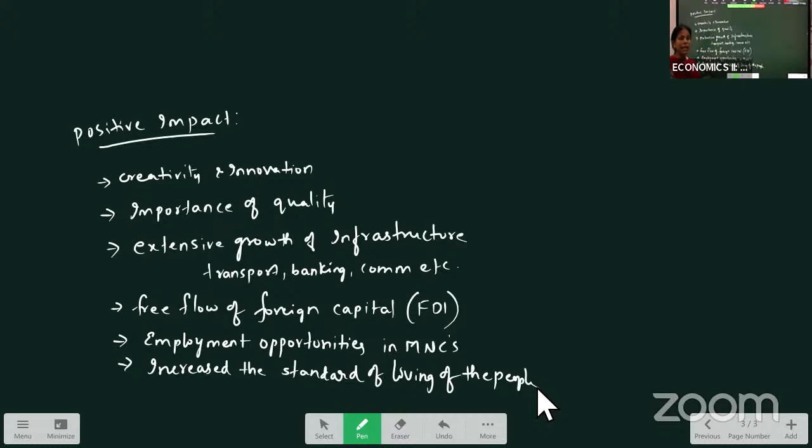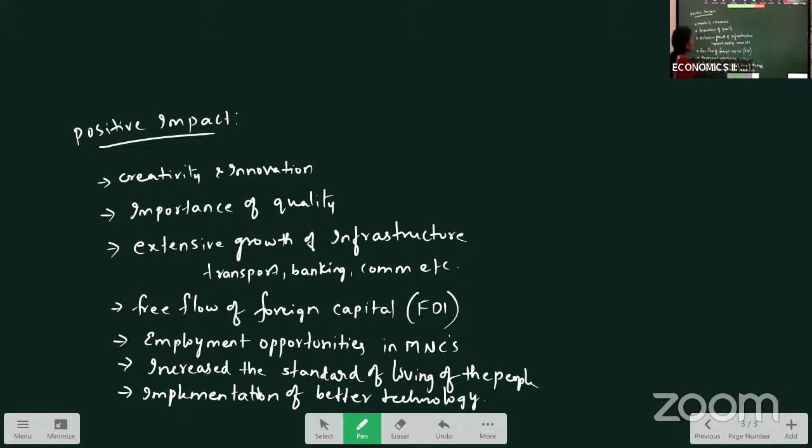So many goods are available in the market, and these goods are used by the consumers to satisfy their needs. So when they get more number of goods and services, their standard of living will increase. Also, there is an implementation of better technology.